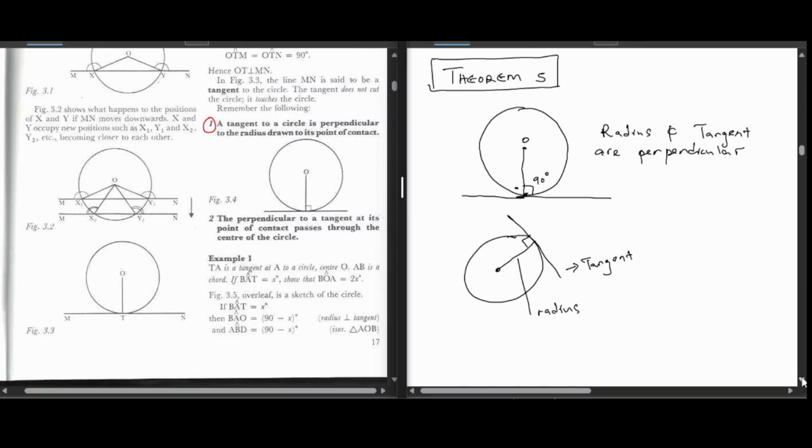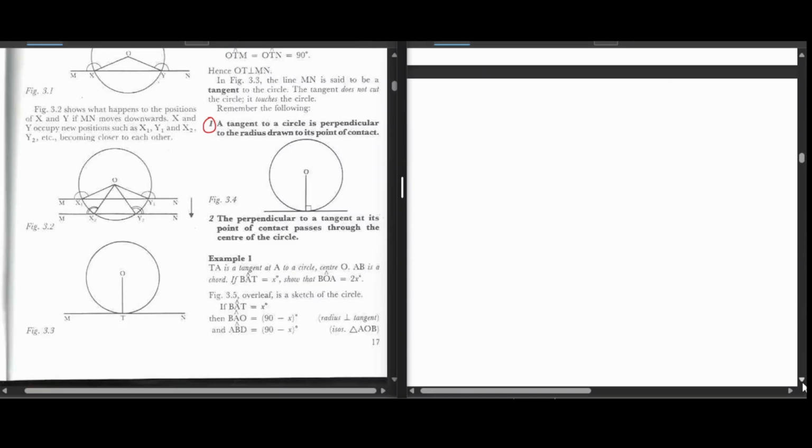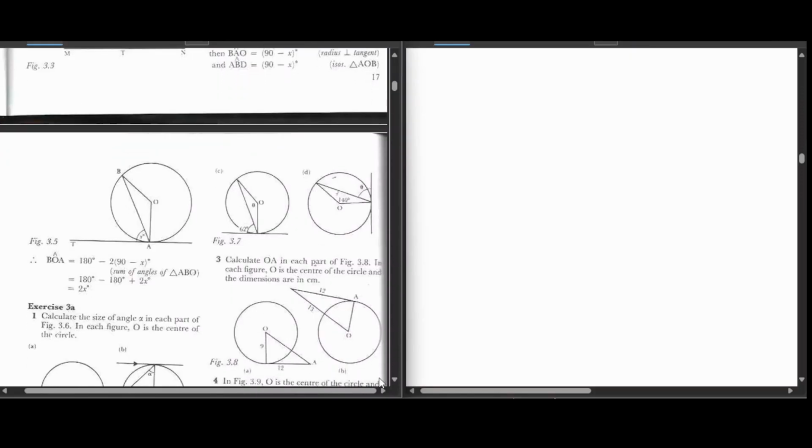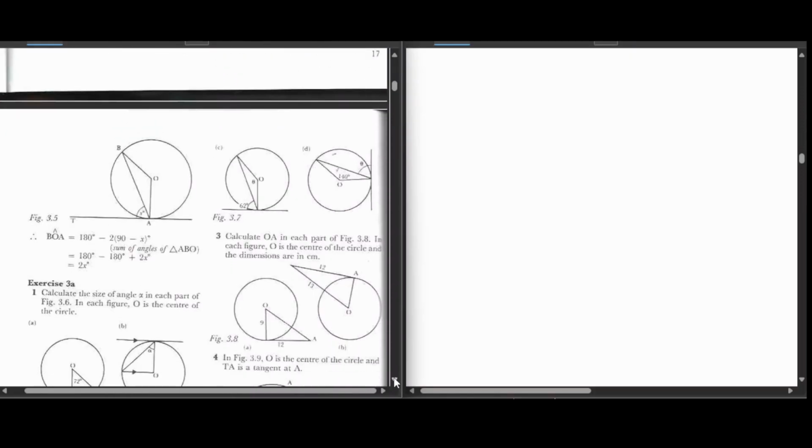Let us see if we can learn anything from example number 1. Example 1: TA is a tangent at A to a circle, center O. AB is a chord. If BAT is equal to x degrees, show that BOA is equal to 2x degrees. Questions of showing are not commonplace, but since this is an example, let us take it as a question.